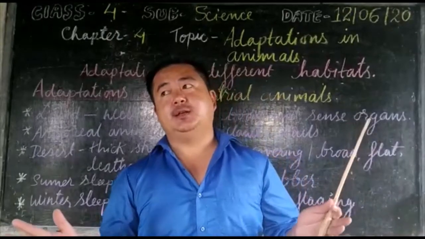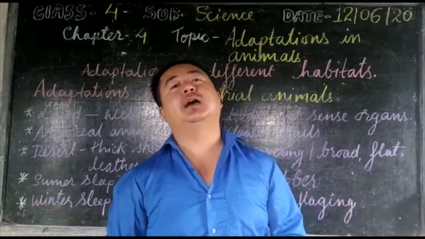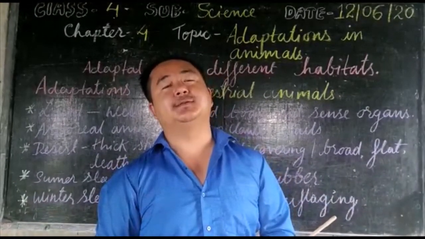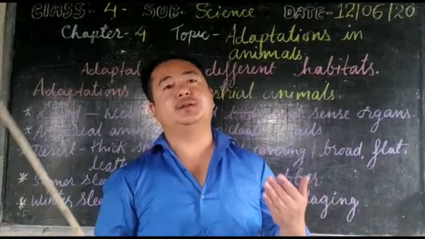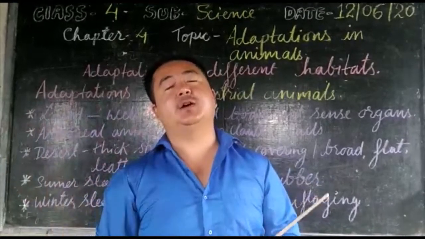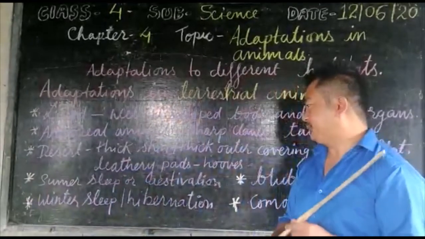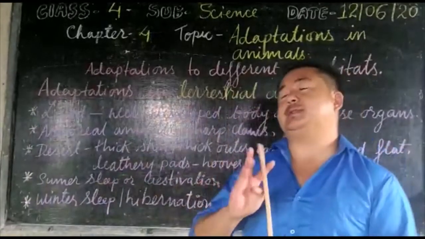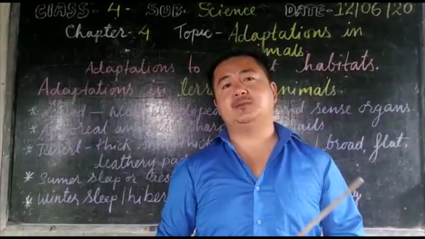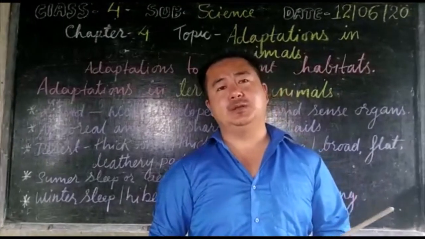So these are the very different types of ways of adaptation that the animals have taken in order to survive the different types of challenges in the region or the habitats they live in. Likewise, some animals like bears, even snakes and ground squirrels, become very inactive during the winter.